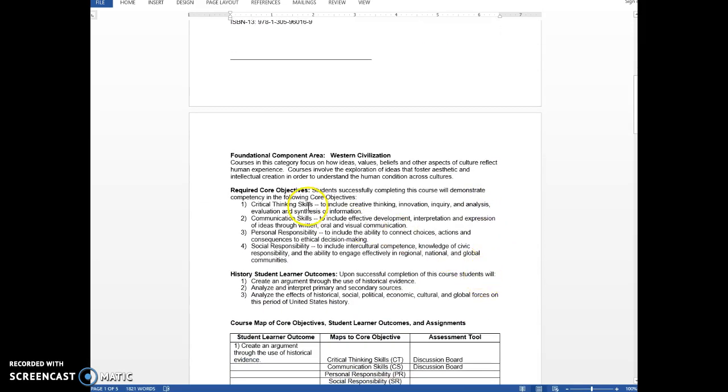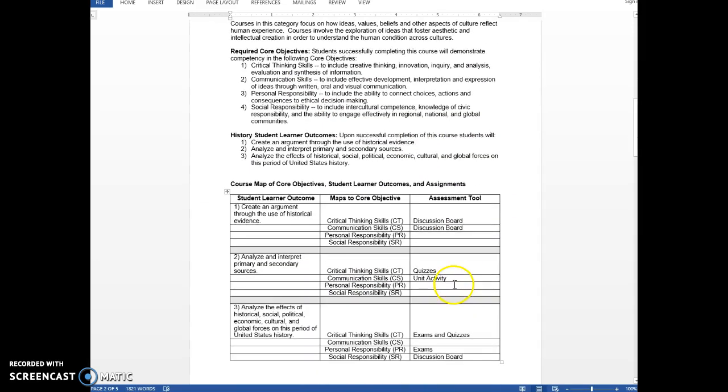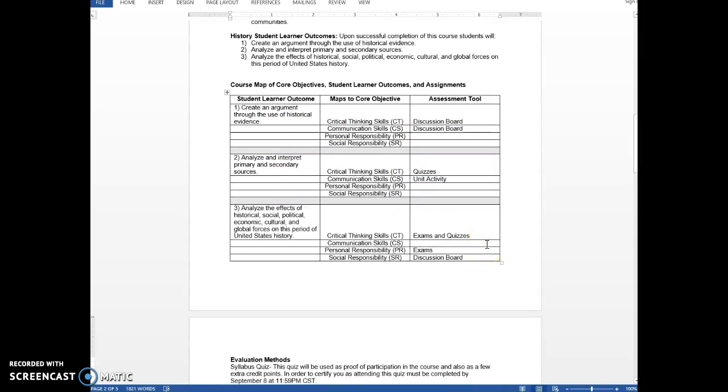The syllabus lists core competencies, core objectives, student learning outcomes, and then a map of what we're going to do in class and how it actually meets those learning outcomes. So if you're interested in that, you can look here.